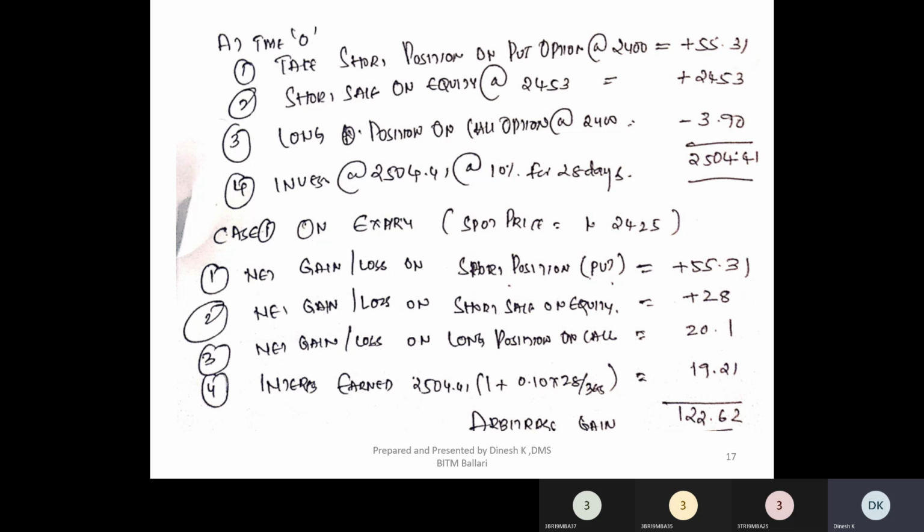Now coming to the third position, where you have taken a long position on a call, where you have a right to buy at 2400, for which you have paid a premium of 3.90. Right now the market price is 2425. Right. So will the call buyer execute or withdraw here? What will the call buyer do? Whether execute or withdraw?